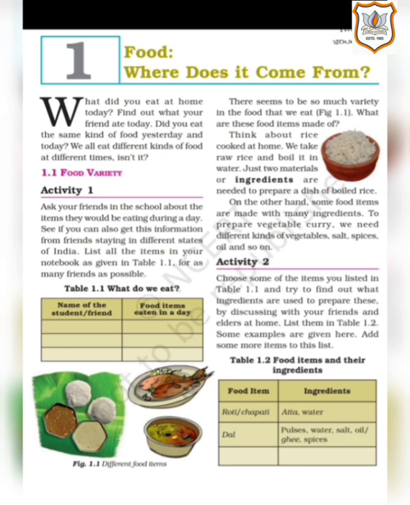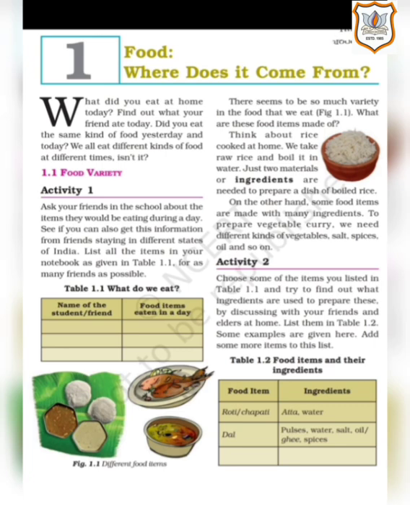Choose some of the items you listed in table 1.1 and try to find out what ingredients are used to prepare these by discussing with your friends and elders at home. That means, looking at table 1.1, the varieties you have asked your friends about, you have to think about what ingredients are needed to prepare the food. List them in table 1.2. Some examples are given here. Add some more items to this list. Okay. In table 1.2, some items are given to you. The remaining you have to find out on your own.